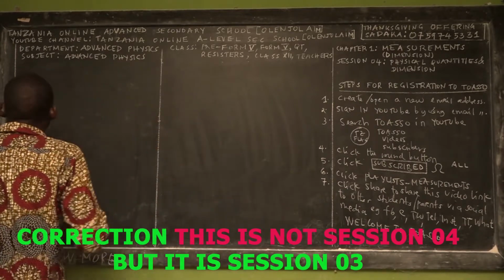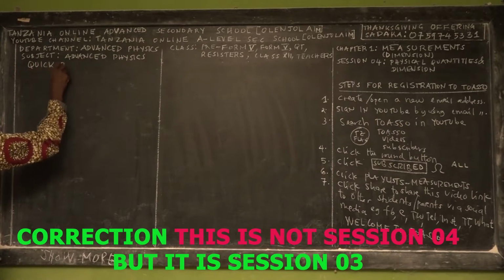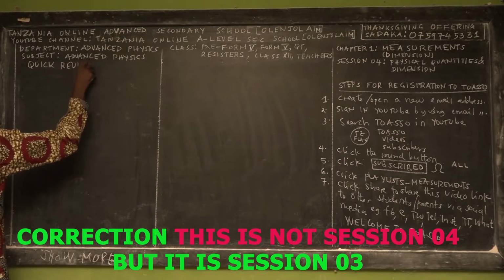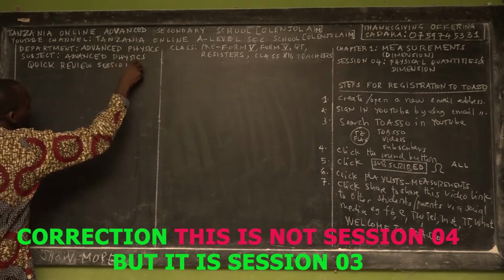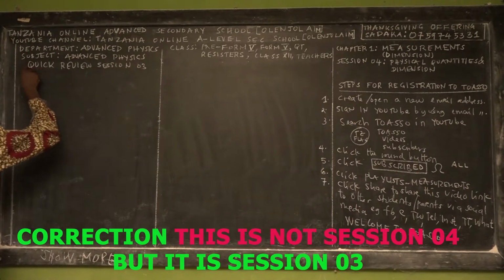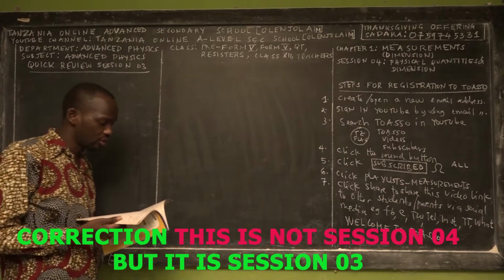Before we start today's contents, let me do a quick review of the previous session, session 3. In session 3, we taught you some very important concepts.